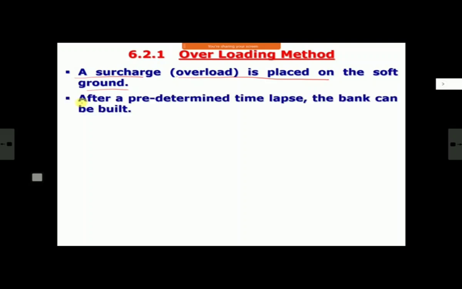And after a predetermined time lapse, the bank can be built. Now for the predetermined time, we do a consolidation calculation. That for 70% consolidation, how much time will be needed? We'll see the consolidation calculation tomorrow. After that time, you remove that soil, and maybe if the same soil is suitable, you can use it to build the bank. This is the simple overloading method.